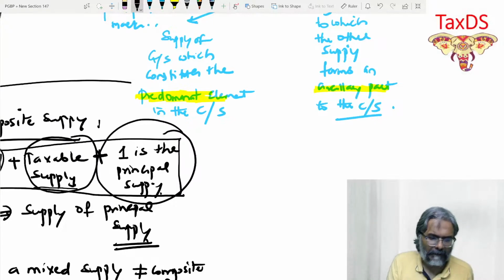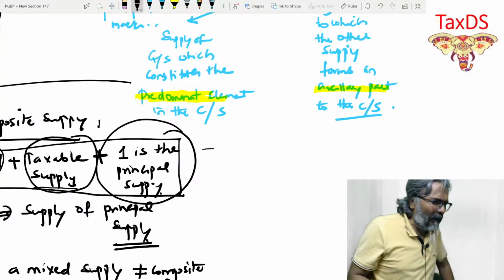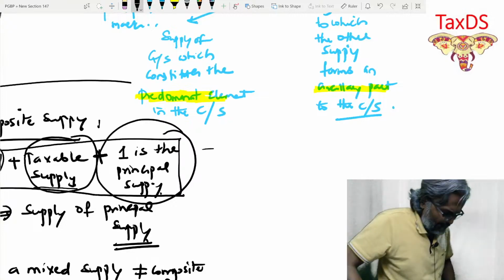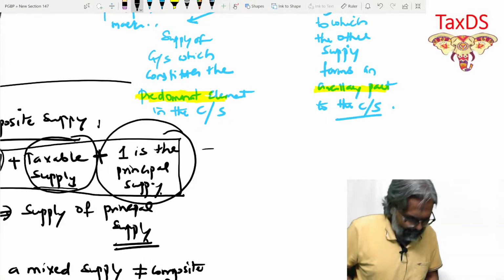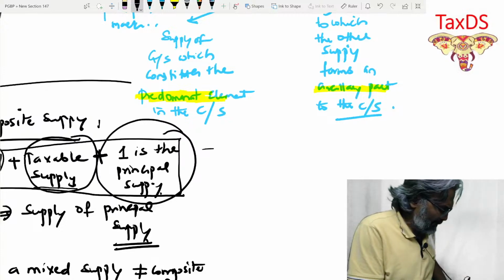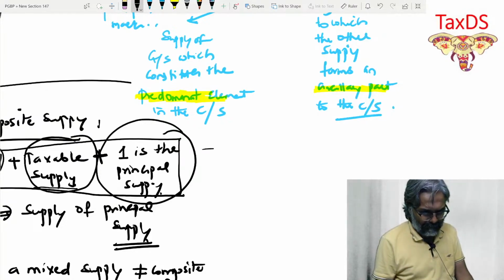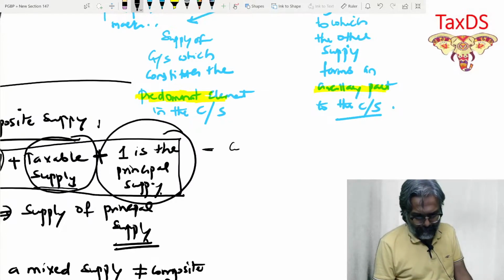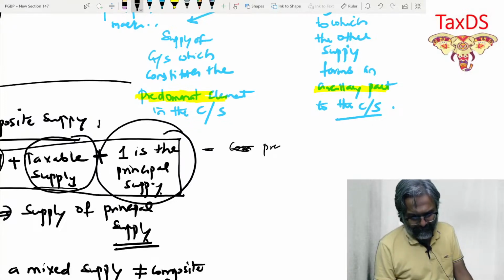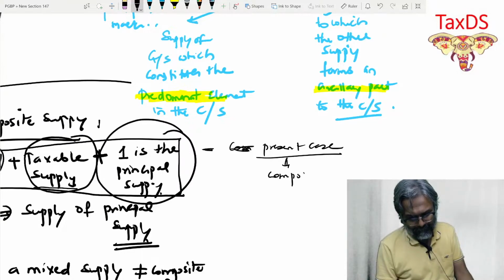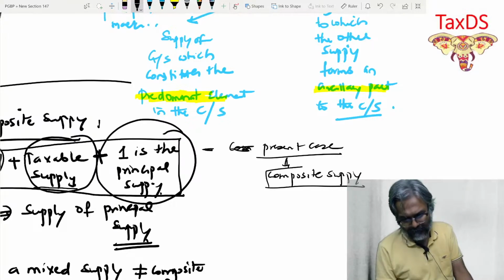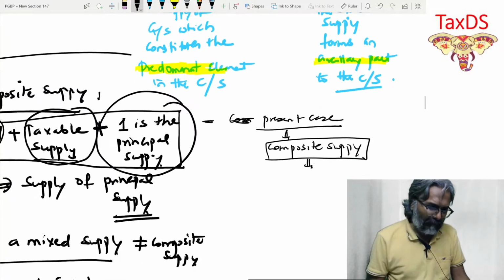So therefore, students, obviously on the conclusion part, you are much better off in this context. All of you did the conclusion part quite well, so I need not primarily. Do you want the conclusion part over here? Let me do the conclusion in this context. So over here, students, composite supply in the present case. See, students, here in the present case, what is the composite supply over here? Identify the composite supply.